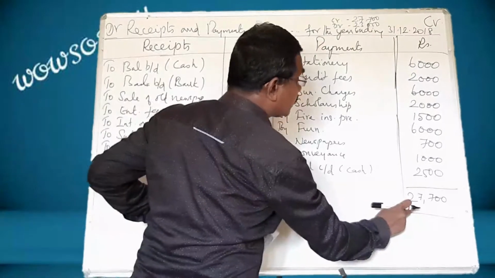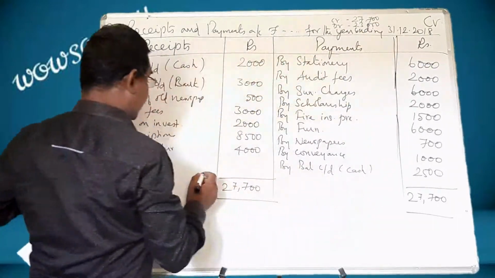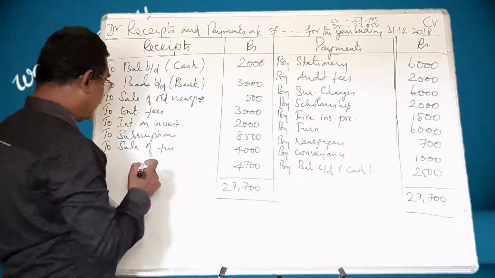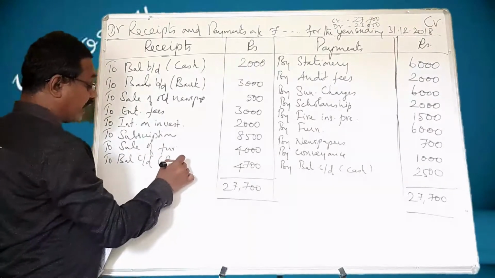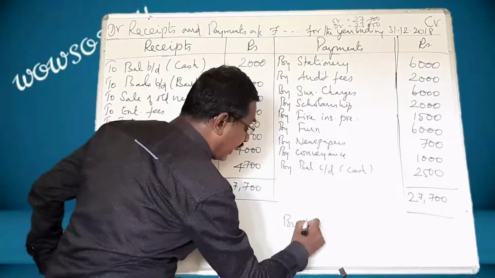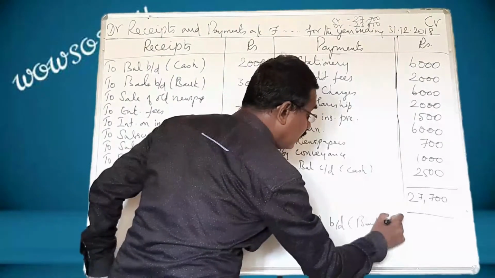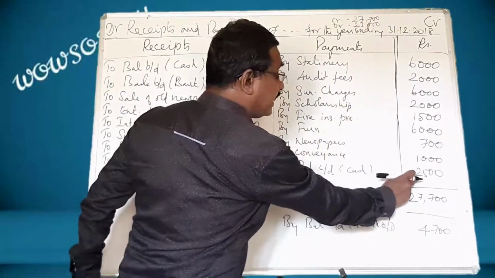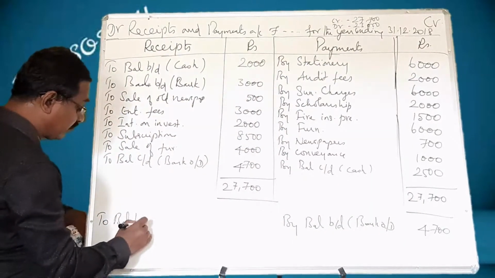From this 27,700, we have to subtract this total and we get 4,700. And this 4,700 is a bank overdraft. It should be written like this: to balance carried down, within bracket you have to write bank OD. And this should be taken to the credit side next year by balance brought down bank OD 4,700. And do not forget to bring this to this side, debit side, to balance brought down cash 2,500.